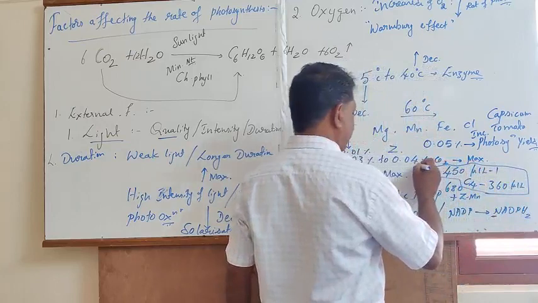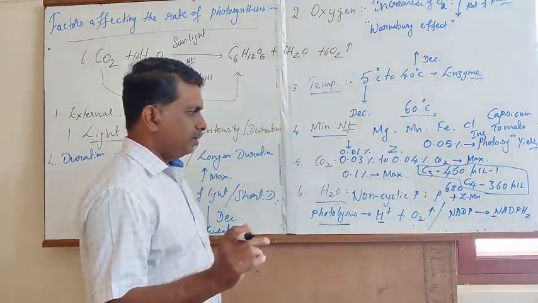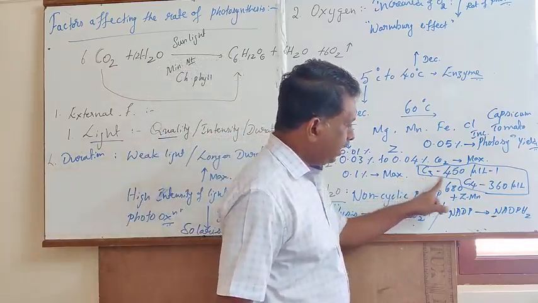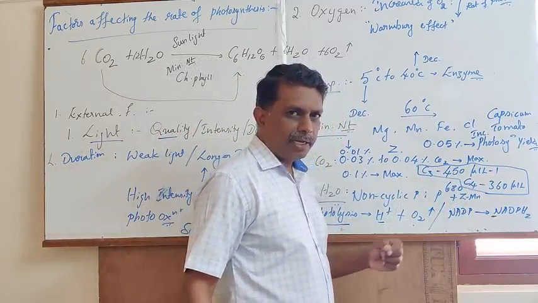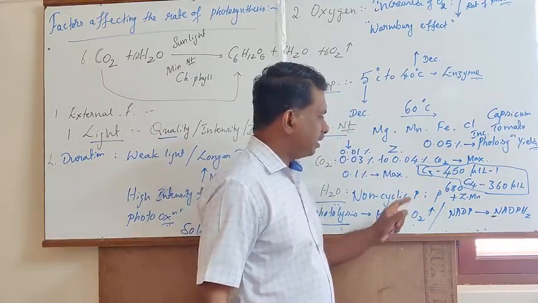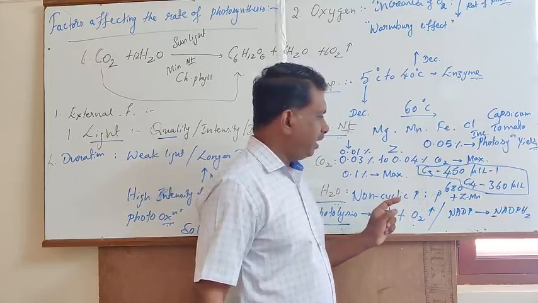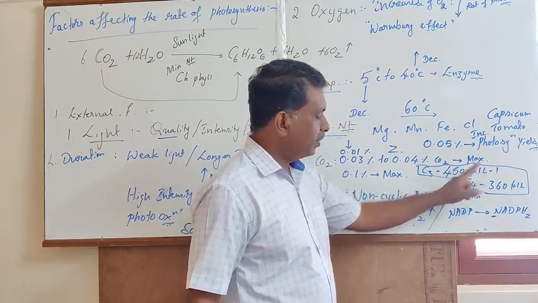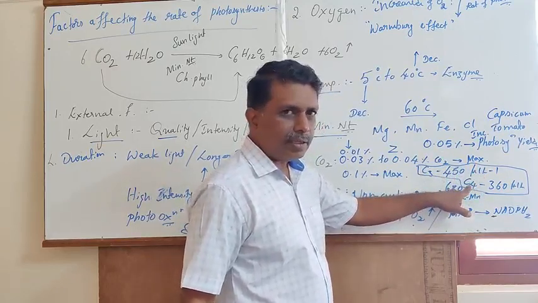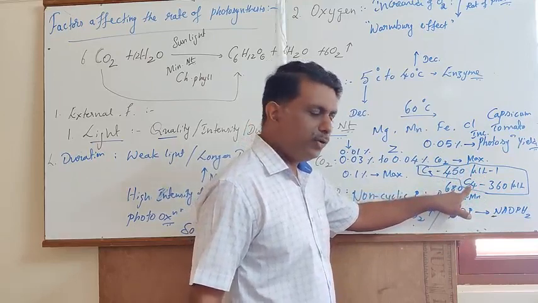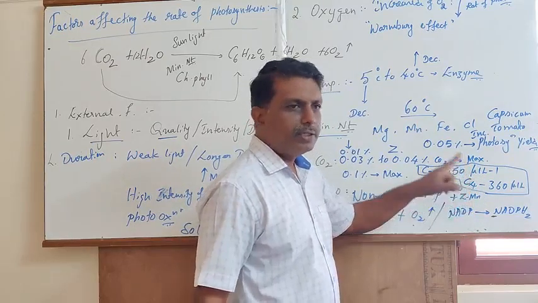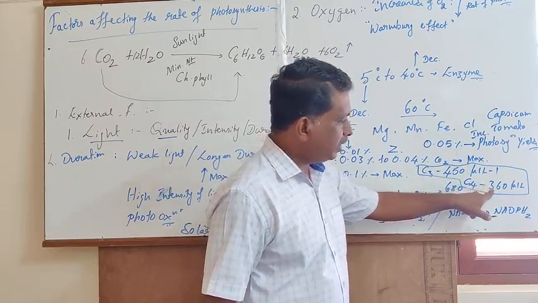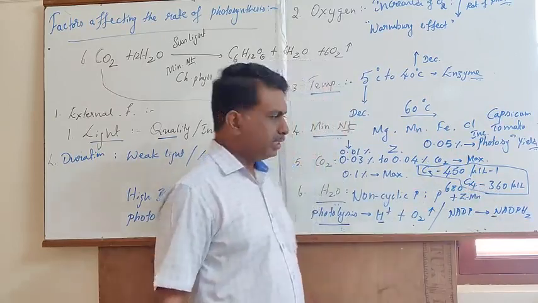This is very, very important from the point of view of the NEET examination. In case of C3 and C4 plants, the carbon dioxide saturation is highly variable in nature. Especially in C3 plants, the carbon dioxide saturation takes place at 450 ml, whereas in sorghum, zea maize, euphorbia, and sugarcane, it exhibits saturation at 360 ml.